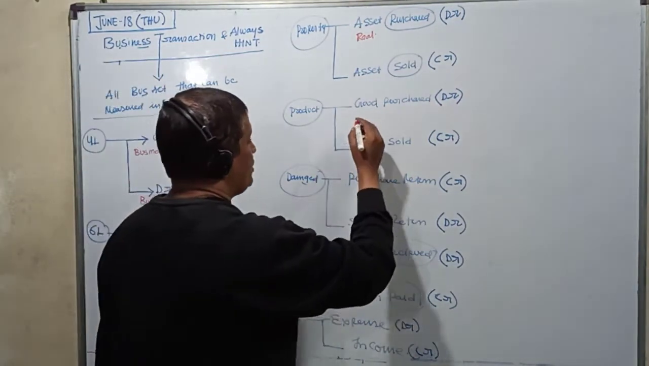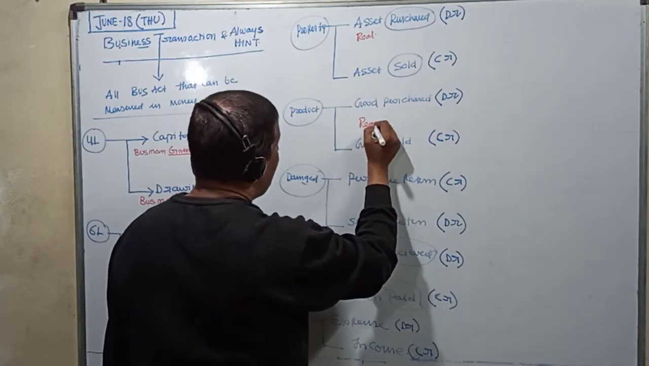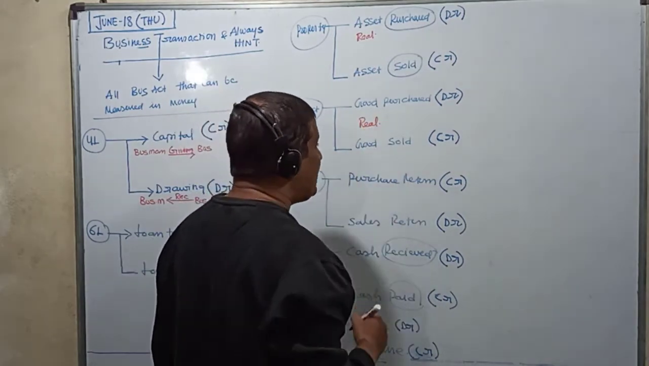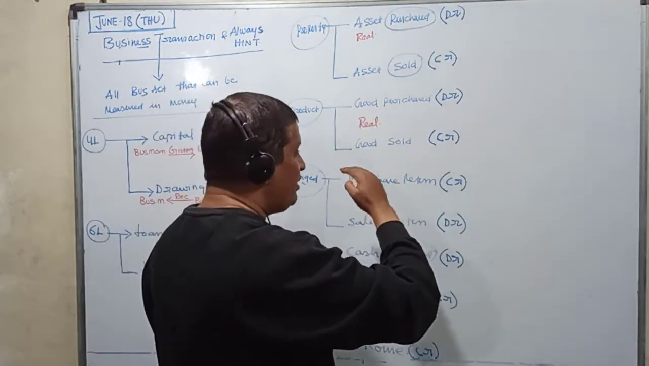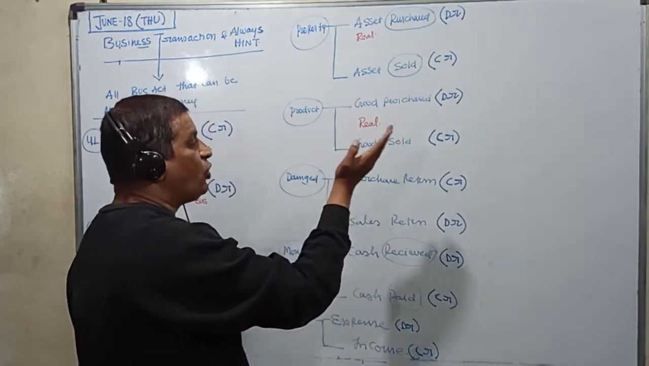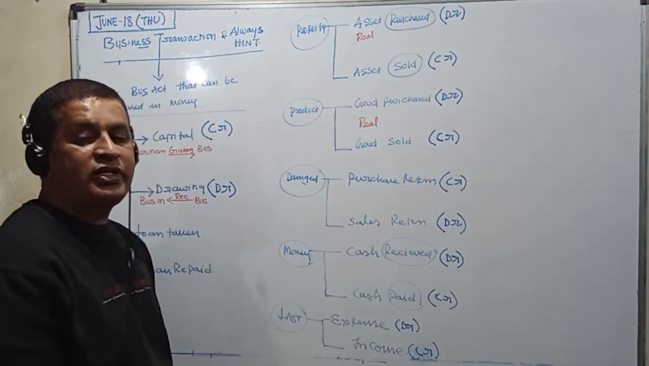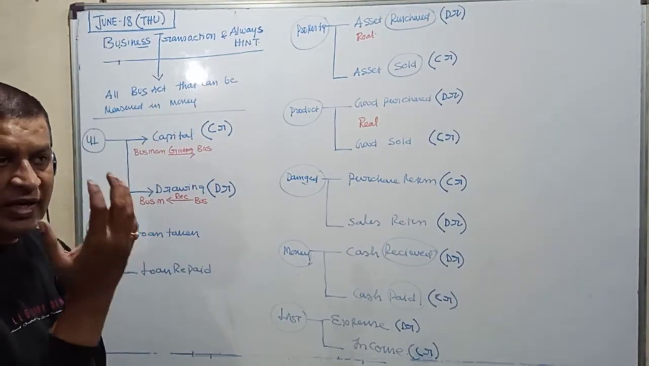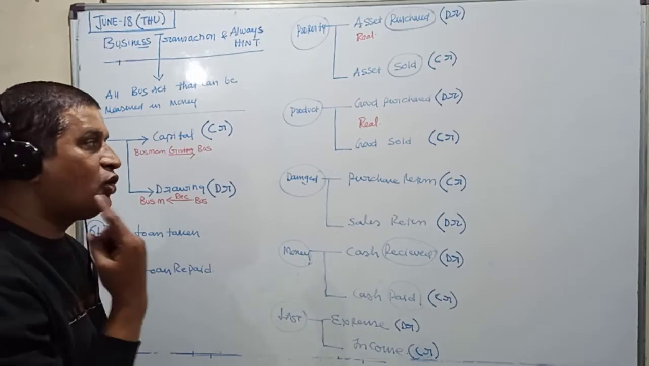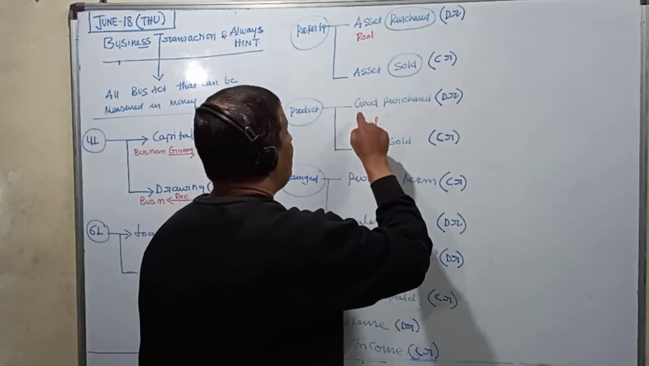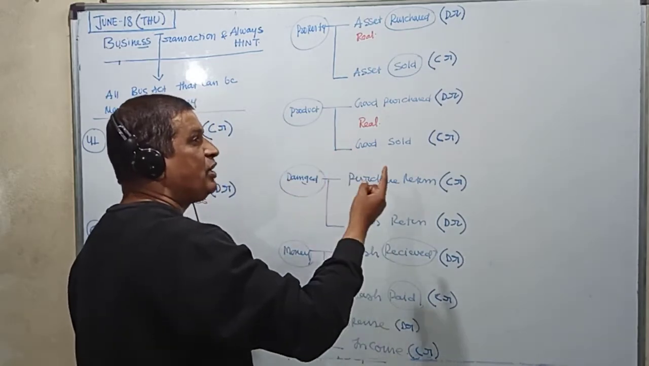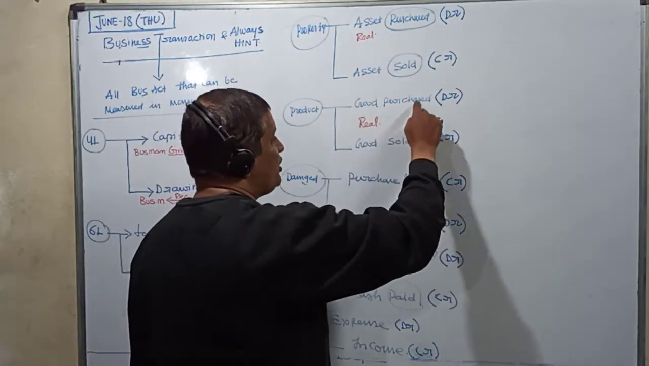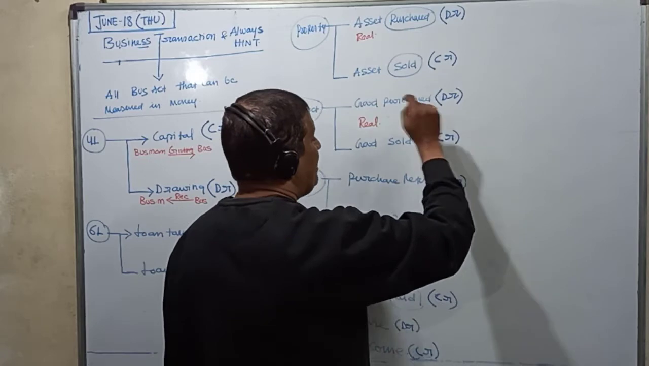Now come to goods. Goods are a real account because you can see and touch them. When you purchase, the goods are coming in. When you sell, the goods are going out. What is the rule for real account? Debit what comes in, credit what goes out. When the goods are purchased, goods are coming in, so debit what comes in. Therefore goods purchased is always debited.